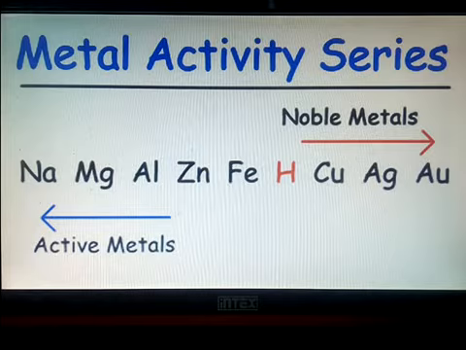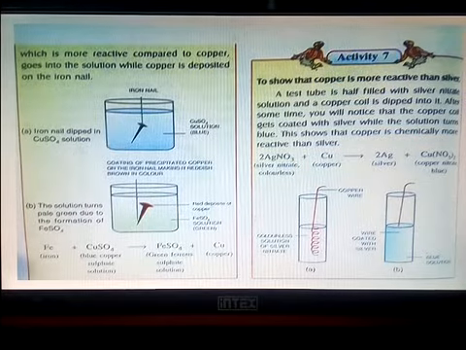Then this is the metal activity series: sodium, magnesium, aluminium, zinc. You can see the arrow moving from right to left, meaning as you move from right to left, you get more active metals. And then after hydrogen, copper, silver, gold, these are noble metals.